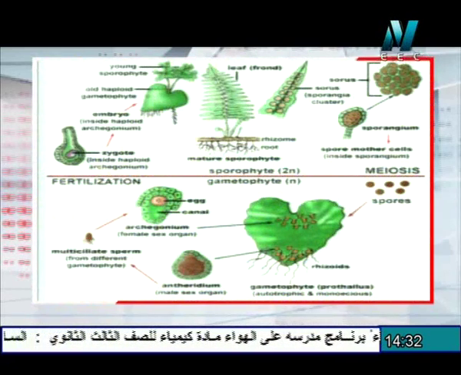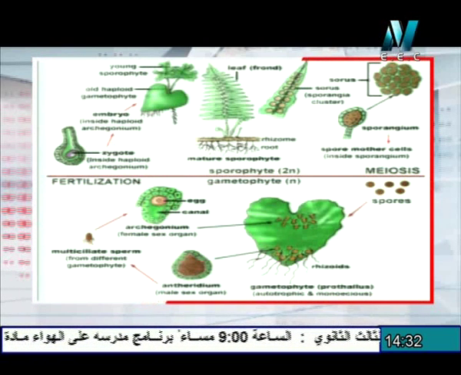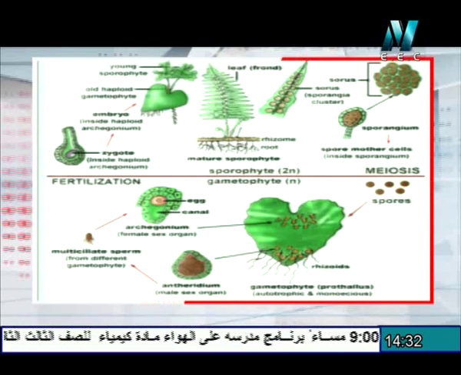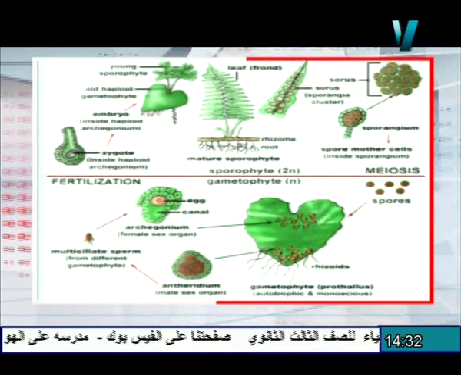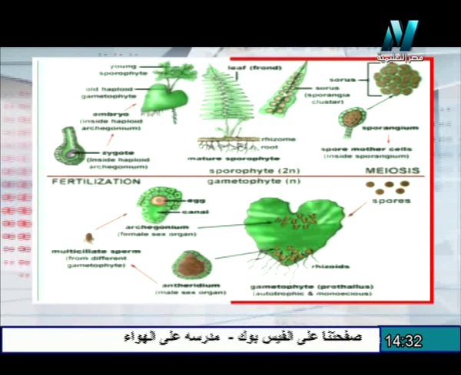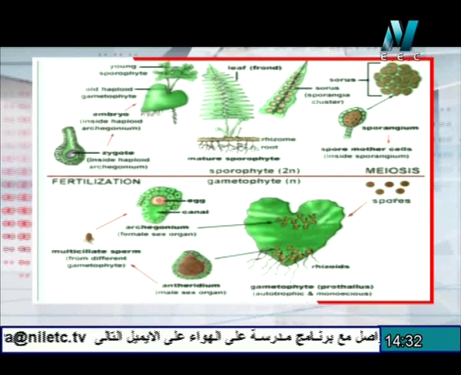This is the cycle of reproduction in the fern, which acts as a sporophyte. The mature sporophyte contains cells on the lower surface containing the sorus, which contains sporangia. Each sporangium can divide by meiosis to produce a great number of spores, which are haploid cells.